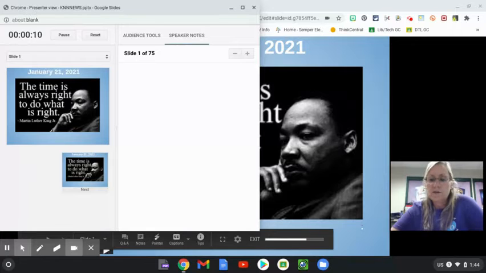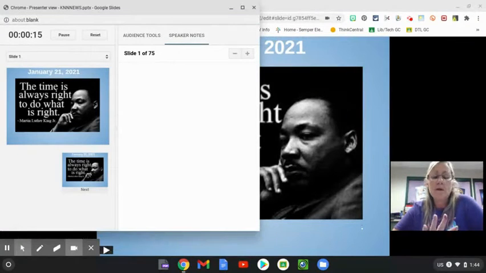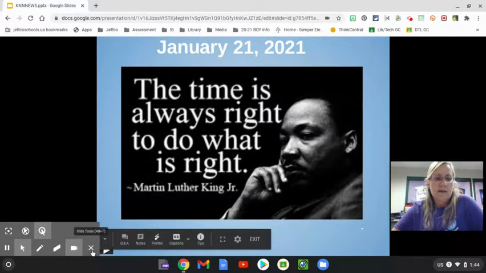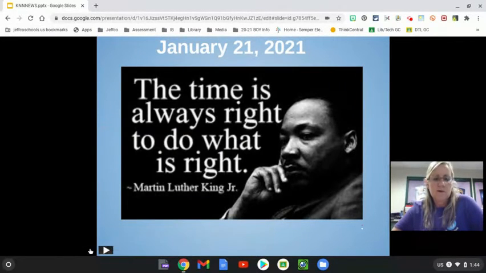So what I'm going to suggest is that before you start your Screencastify, I want you to have the KNN open to the presenter view. Then start your Screencastify. Okay. So I'm just going to minimize this in the meantime. And my tools keep popping up, so I keep trying to hide them.